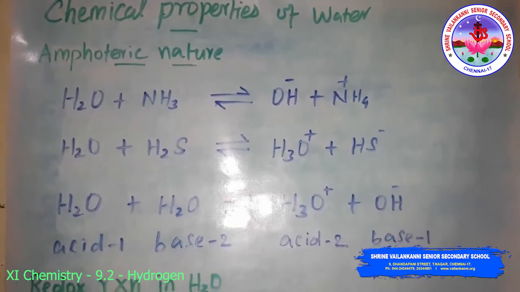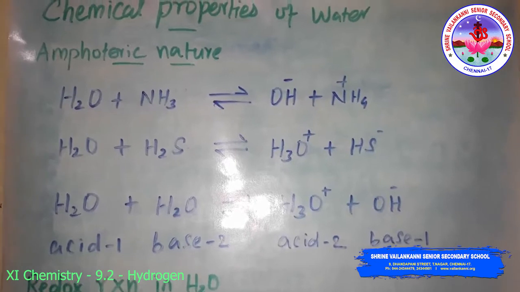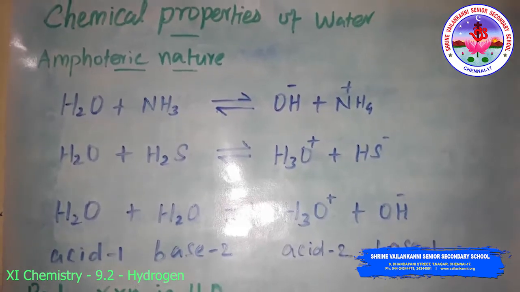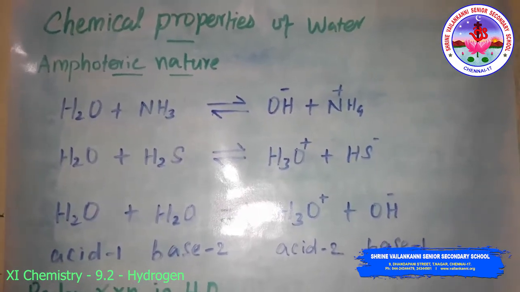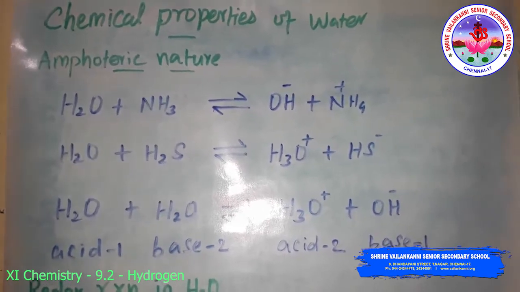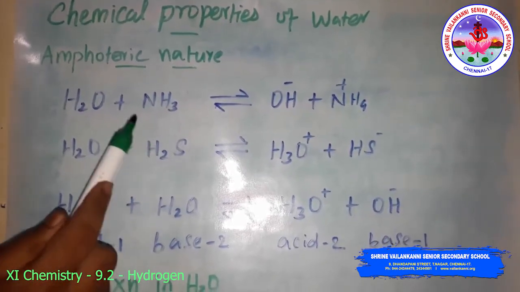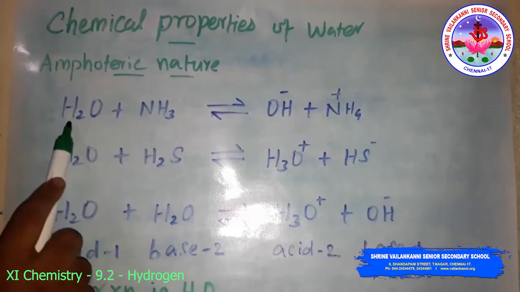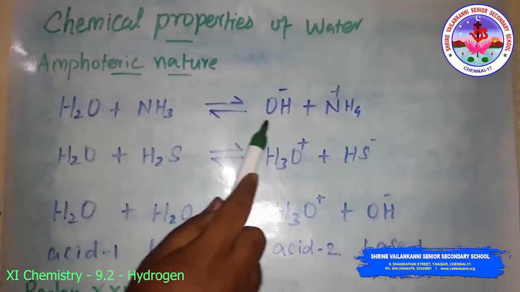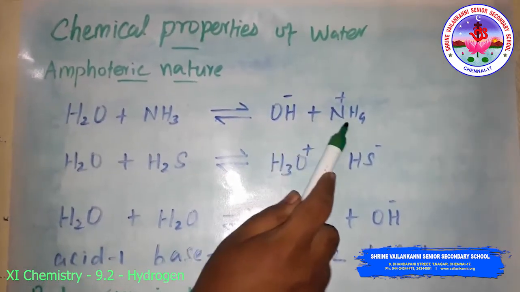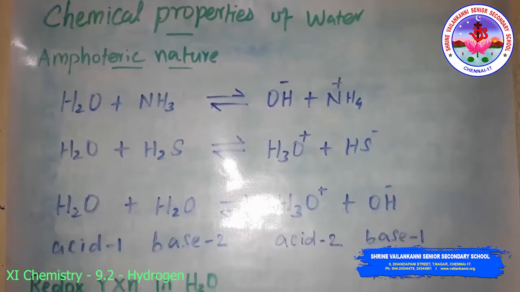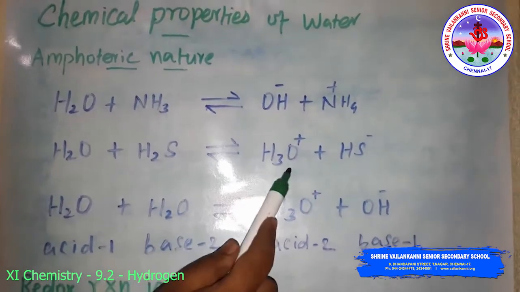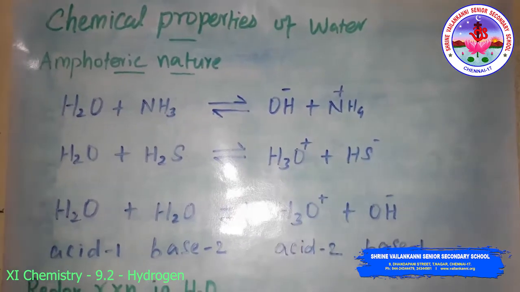Water has the ability to act as an acid as well as a base. That is, it behaves as an amphoteric substance. In the Bronsted sense, it acts as an acid with ammonia and as a base with hydrogen sulfide. Look at this. Water reacts with ammonia to form hydroxide ion and the ammonium ion. Then water reacts with hydrogen sulfide and gives hydronium ion and the hydrogen sulfide ion.